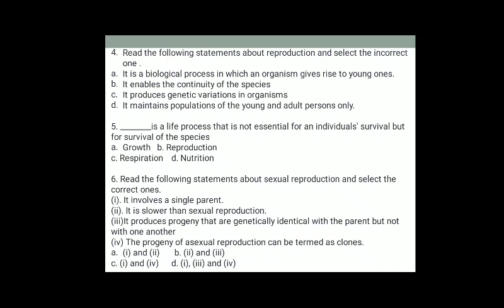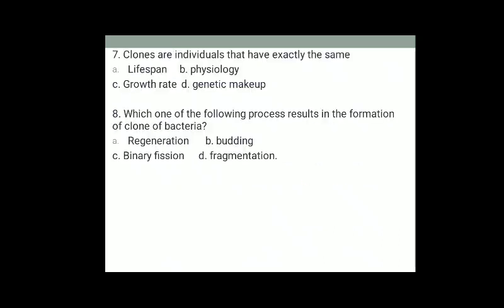When offspring are produced from a single parent or without involvement of gamete formation, the reproduction is known as asexual. As a result, the offspring that are produced are not only similar to one another but are also exact copies of their parent. Such a group of morphologically and genetically similar individuals is known as clones. It is faster than sexual reproduction. Clones are individuals that have exactly the same genetic makeup.